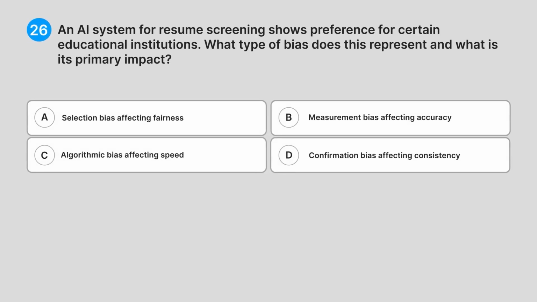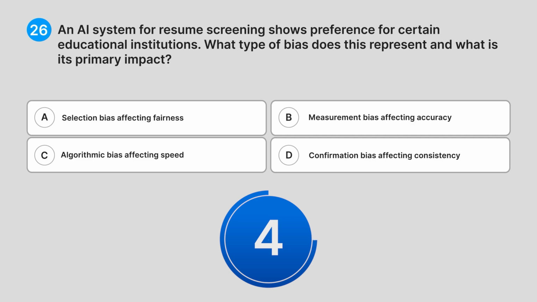26. An AI system for resume screening shows preference for certain educational institutions. What type of bias does this represent, and what is its primary impact? A. Selection bias affecting fairness. B. Measurement bias affecting accuracy. C. Algorithmic bias affecting speed. D. Confirmation bias affecting consistency. Do you know the answer?